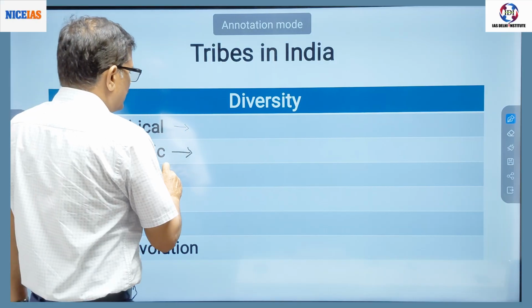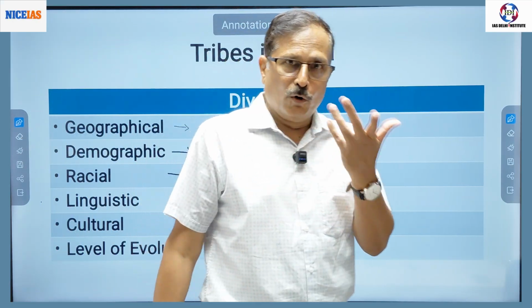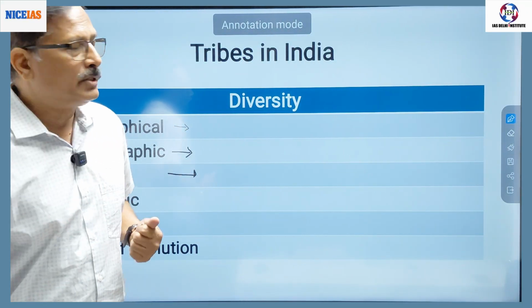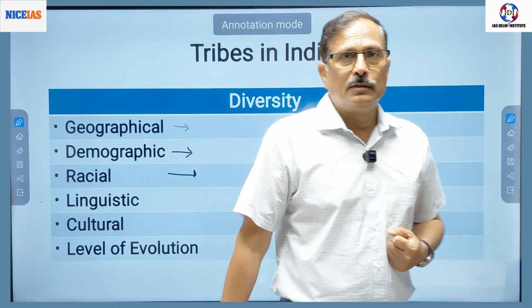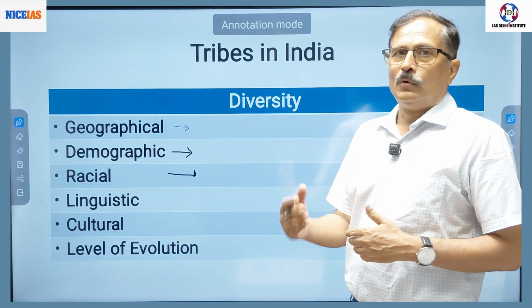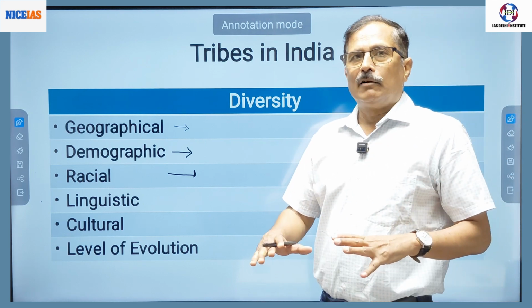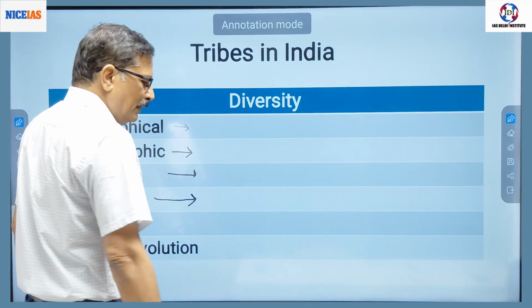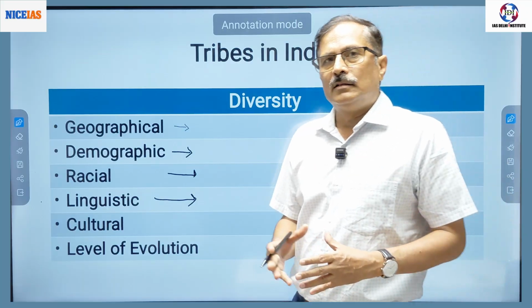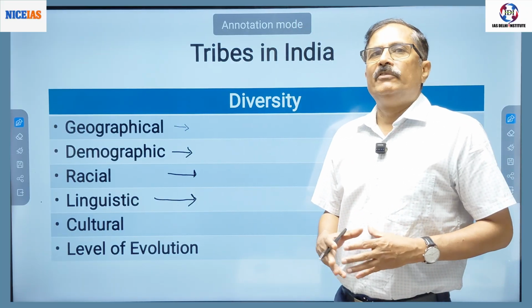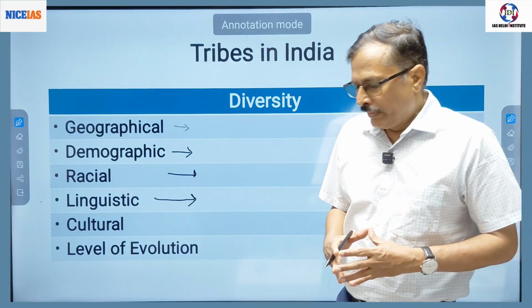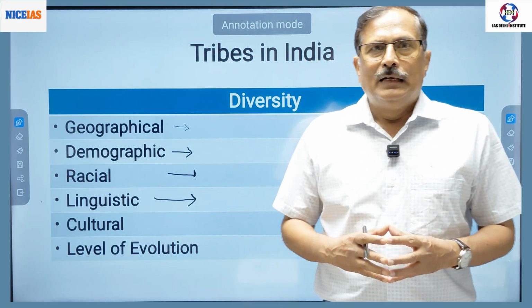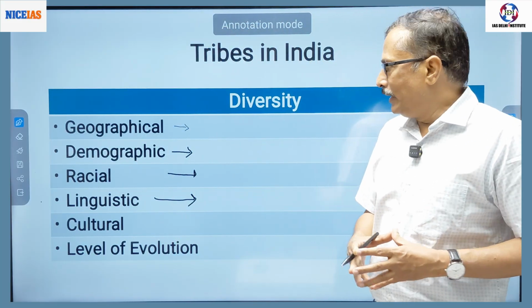Third is racial diversity. You will find Mongoloid, Caucasian, Australoid, and Negroid breeds. For example, in the Andaman Nicobar Islands, you will find they are of Negrito race. Similarly, there is linguistic diversity. Each and every tribe has its own language, called a dialect, but tribal languages do not have a written script.